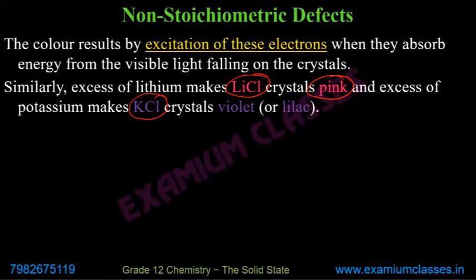Potassium chloride, violet or lilac. Objective type questions are also asked here. So there can be a multiple choice question, and one of the options will be about the right color. Otherwise, as I said, there can be an indirect question.